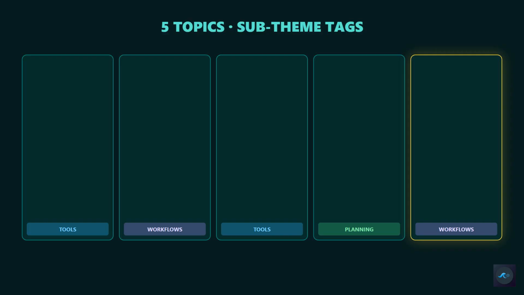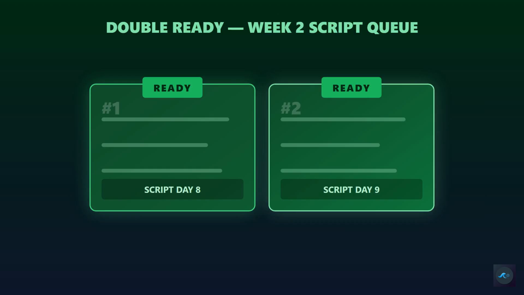Step 3, promote your second ready topic. Take priority rank 2 from your scored queue. Run the same verification pass from day 3: every claim accurate, sources cited, counter-argument addressed. If it passes, set status to ready and assign target publish week to week 2 as backup. You now have 2 ready topics. That's your week 2 scripting queue for days 8 and 9.